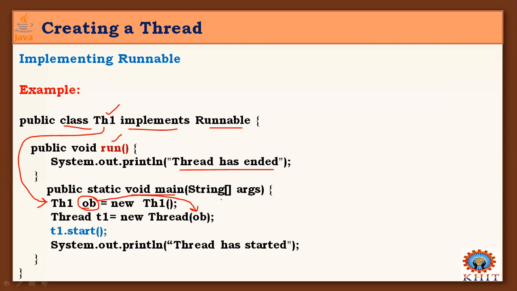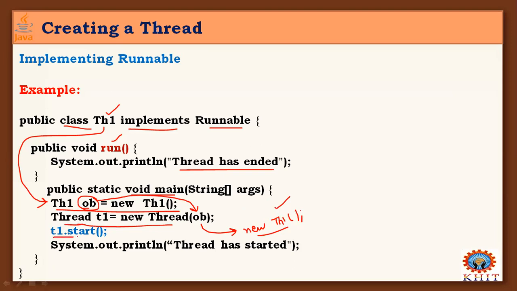That is what I'm doing here. Without this step, you can simply pass the object as a parameter as new th1, and it works the same. This is the way of creating a thread object that belongs to the Thread class, and that Thread class creates a reference to my class object.